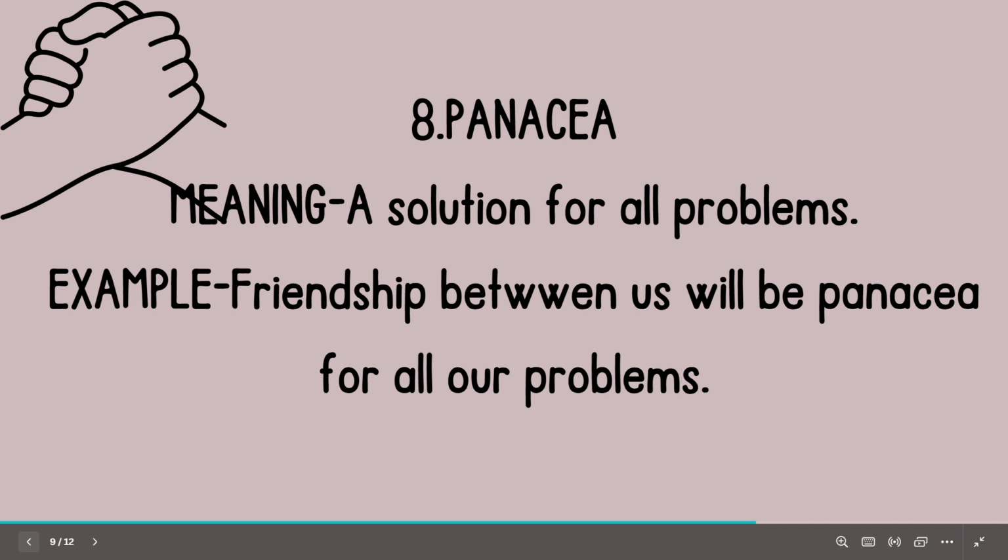Eighth word is panacea. What is the meaning of panacea? Meaning of this word is a solution for all problems. For example, friendship between us will be panacea for all our problems.